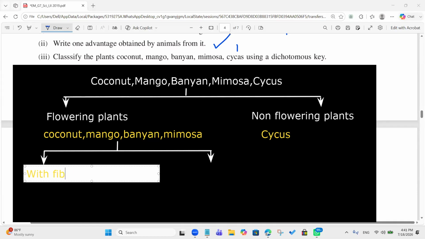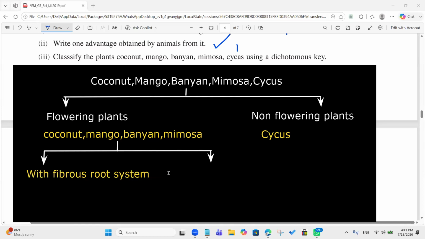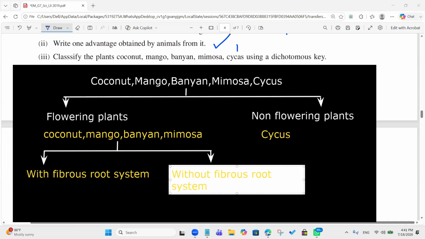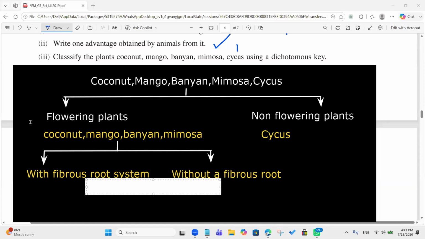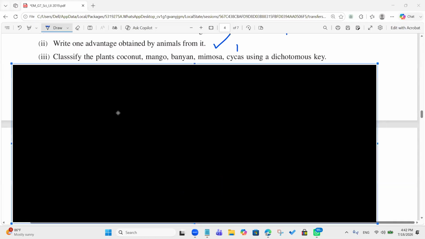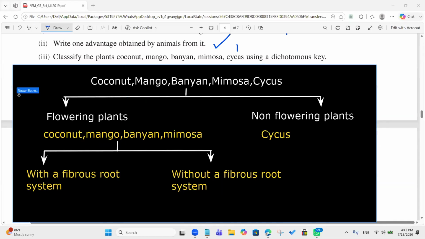Wait a minute. Fibrous root system. And on the other side, you can say with taproot system or without a fibrous root system, right? Okay, with a fibrous root system, without fibrous. Now, which plant has a fibrous root system? So my answer is correct now.